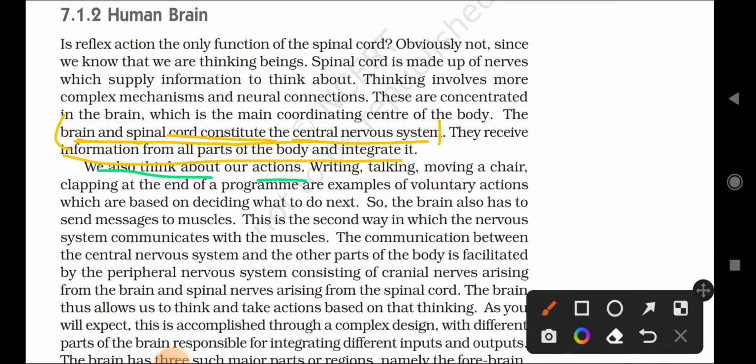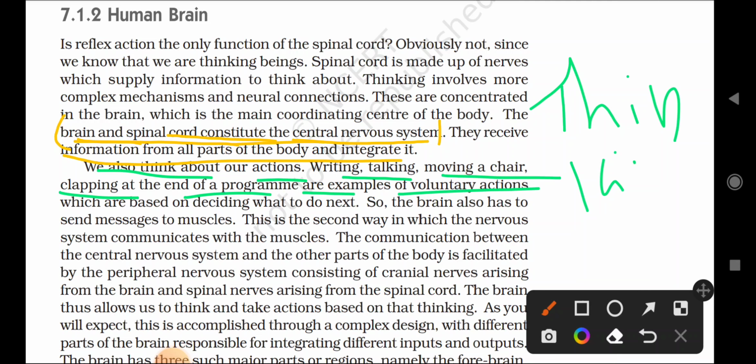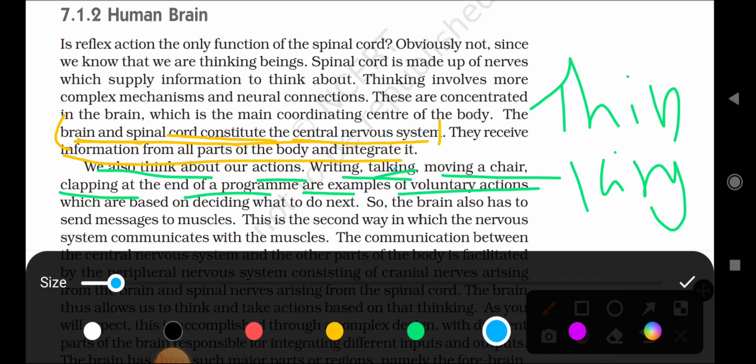We also think about our actions. Writing, talking, moving a chair, clapping at the end of a program are examples of voluntary actions. What is a voluntary action? The actions done by thinking. Remember that actions done by thinking are called voluntary actions. Examples are talking, moving a chair, clapping at the end of a program.